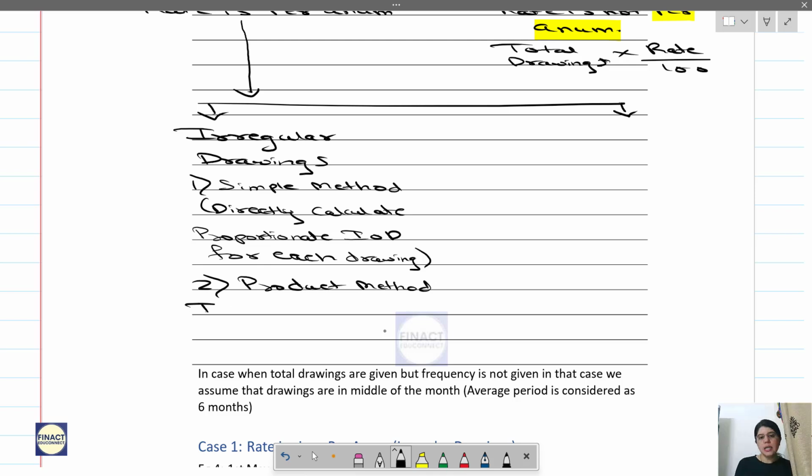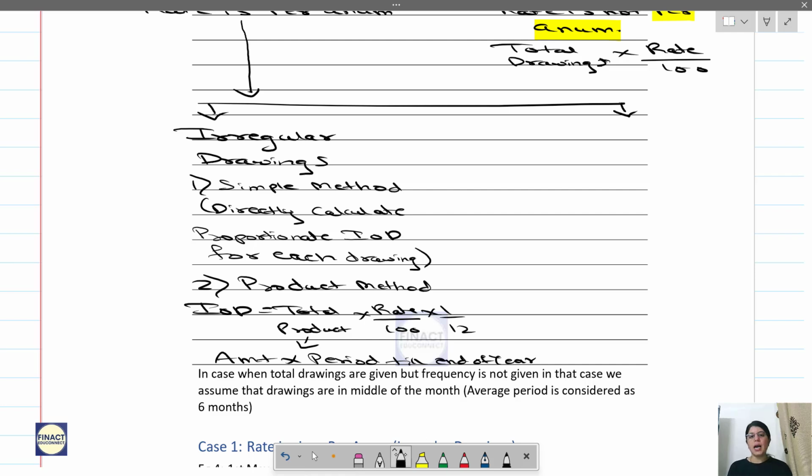In this, interest on drawings is equal to total product into rate by 100 into 1 by 12. This total product is nothing but amount into period till the end of the year. We will learn how to do this. Now understand one thing, either you do it by simple method or product method, your final answer will be the same.